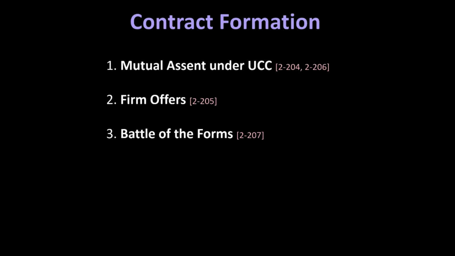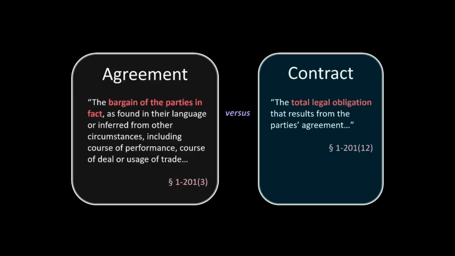Now, before we look at mutual assent under the UCC, it's important to recognize the distinction the UCC makes between an agreement on the one hand and a contract on the other. Both terms are defined in the definitions provision, Section 1-201 of Article 1. An agreement is defined by Article 1 as the parties' bargain in fact, what the parties actually agreed to, whereas a contract is defined as the total legal obligations that result from the parties' agreement.